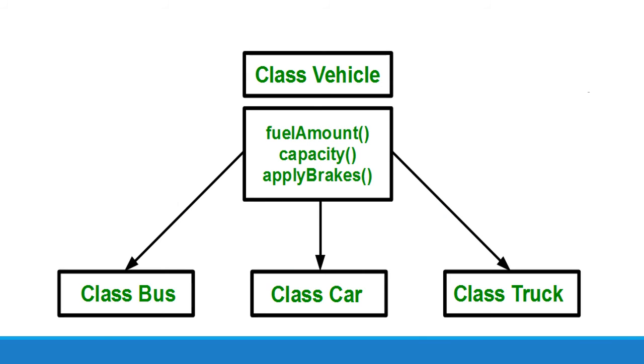In this picture, the three classes are inherited from the vehicle class. Using the inheritance concept, we have to write the functions only one time instead of three times, as we have inherited the rest of the three classes from the base class, that is the vehicle class.